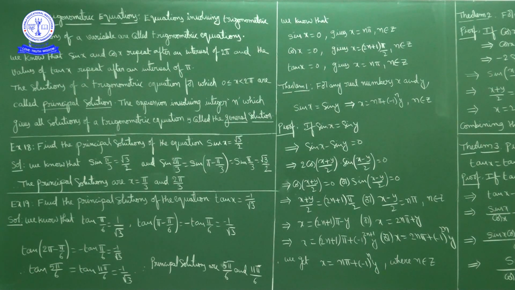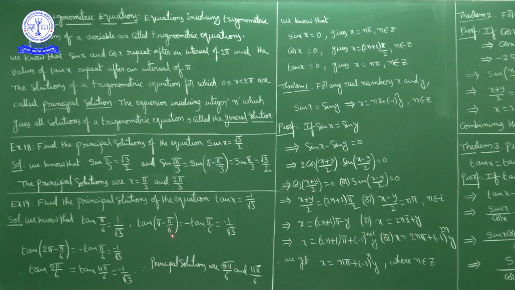Okay, now tan x equal to minus 1 by root 3. Now tan x equal to 1 by root 3, for example, tan x equal to 1 by root 3 means x is equal to pi by 6, tan pi by 6 value is 1 by root 3. Okay, so what we know, tan pi by 6 value 1 by root 3. So negative second quadrant means what we can write, pi minus theta. So what we can write, tan pi minus pi by 6. Tan pi minus theta is minus tan theta. So tan pi minus pi by 6 equal to minus tan pi by 6. Okay, tan pi by 6 value 1 by root 3 multiplied by minus is minus 1 by root 3.